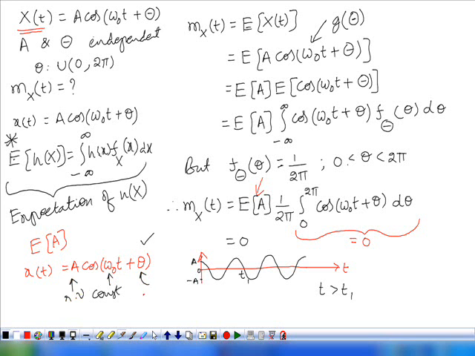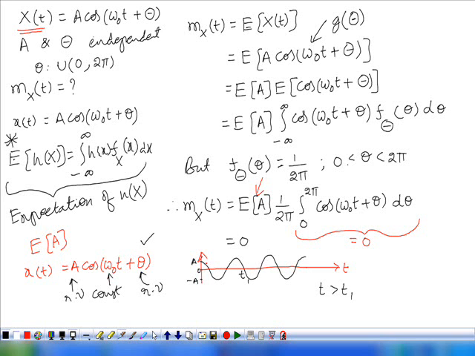But for this particular sample function, as time varies, A and theta are the same. That is, the phase and amplitude are the same. Even though A and theta are random variables, for a single sample function they are the same.